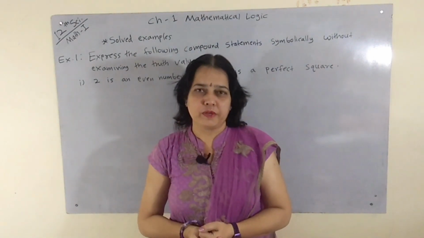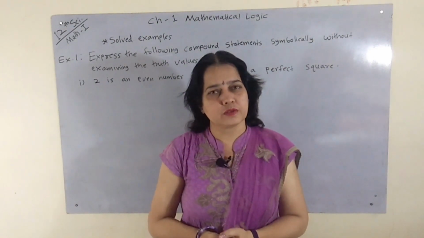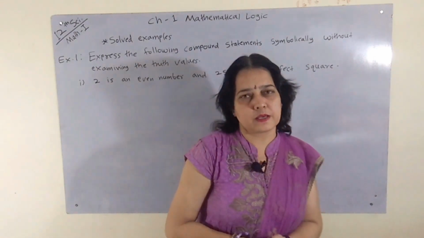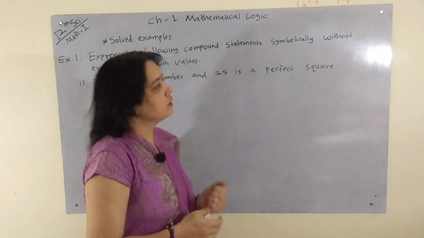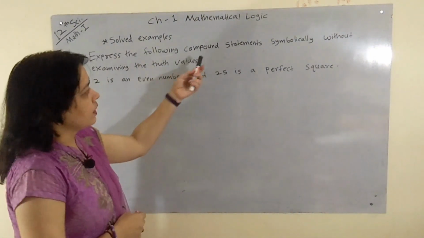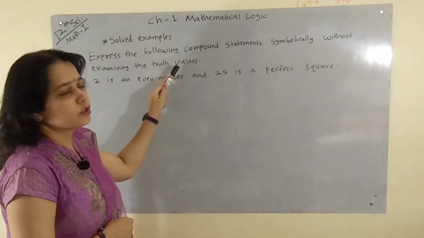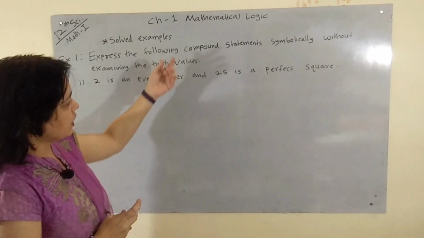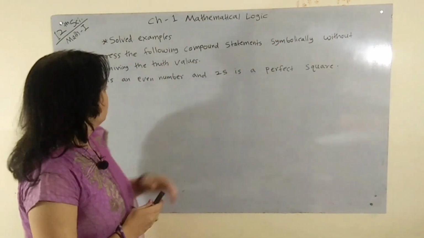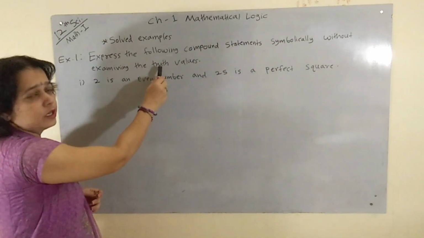Let's continue our first chapter, Mathematical Logic. Today we are going to learn some examples. Our first example is: express the following compound statements symbolically without examining the truth values. Here we have to write only the symbolic form.